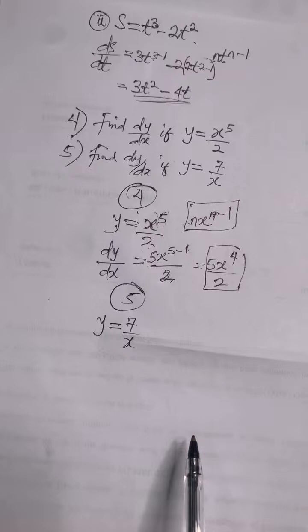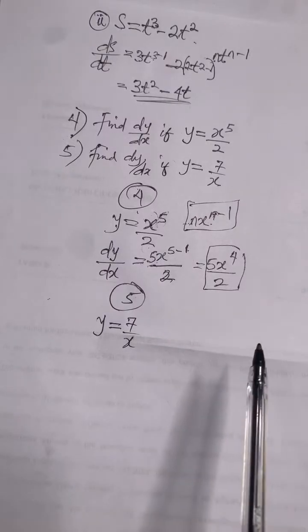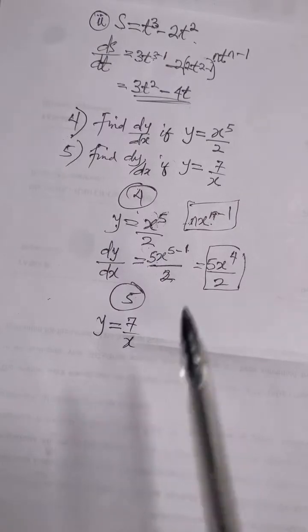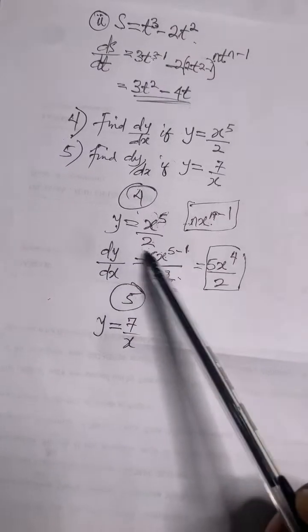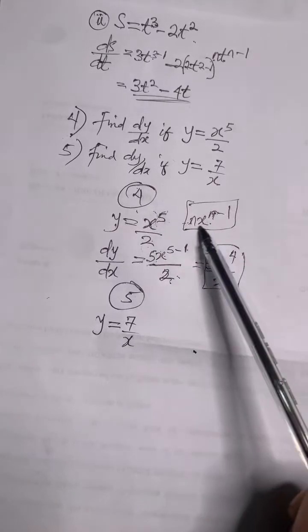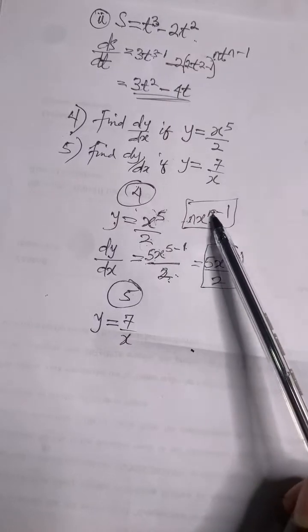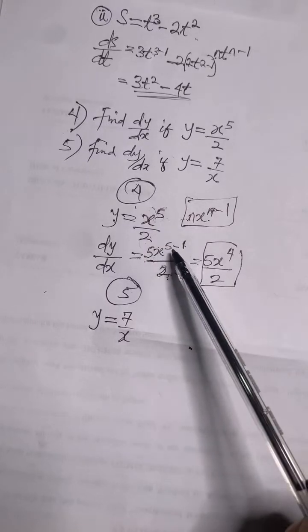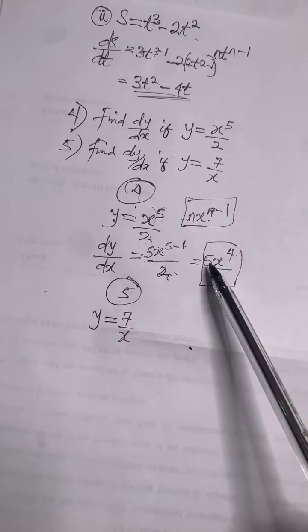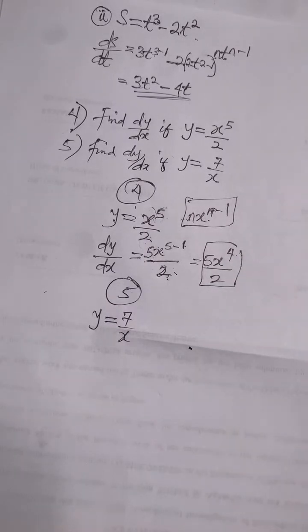Newton, where are you confused exactly? Is it the one I just finished solving? I used the normal general formula you are aware of now. I didn't touch this denominator, which was 2. You can see I'm just repeating it. It was the numerator that I differentiated using this general formula. The power is 5, so anywhere I see n, I'll just put 5. Look at the n now. I put 5 here, I put 5 here. So 5 minus 1 gave us 4. So you just have 5x to the power of 4 over this same 2. That becomes the answer. No magic.